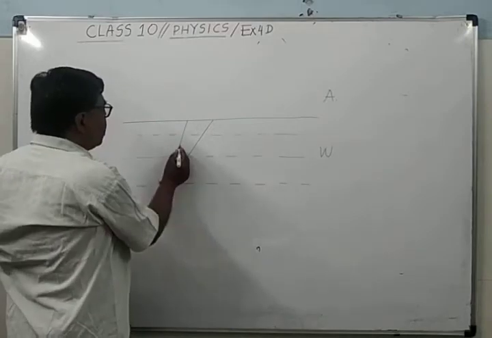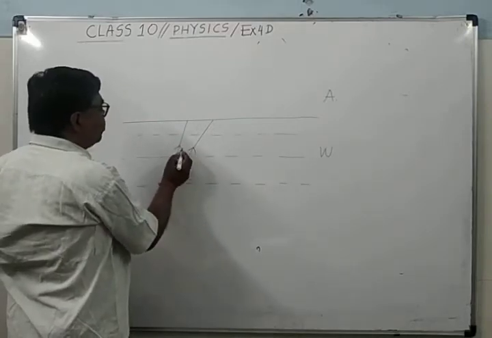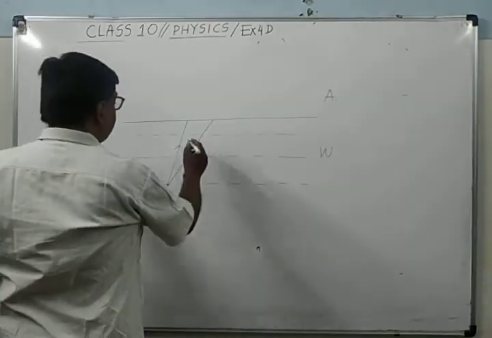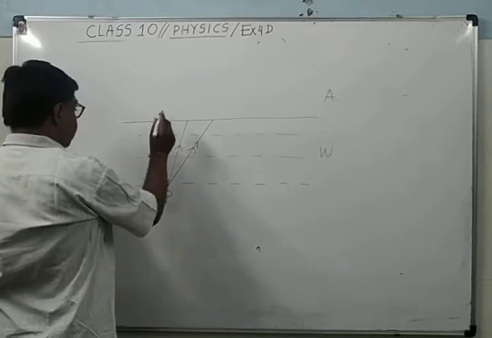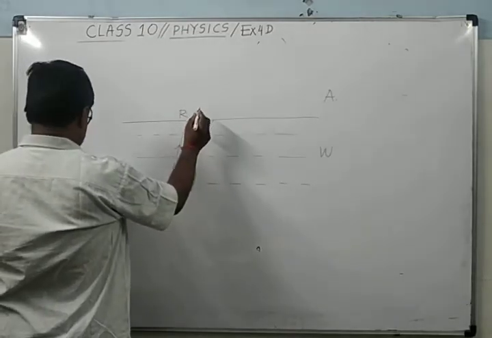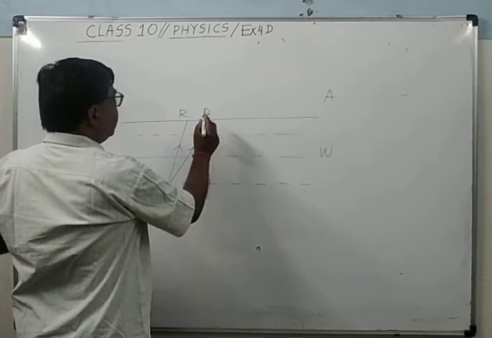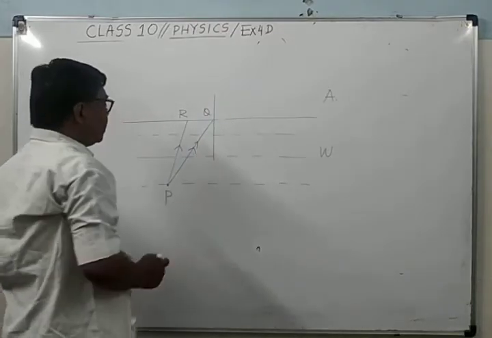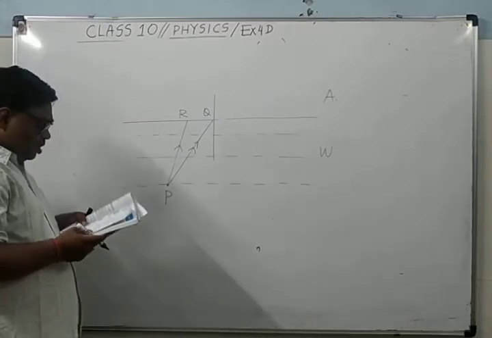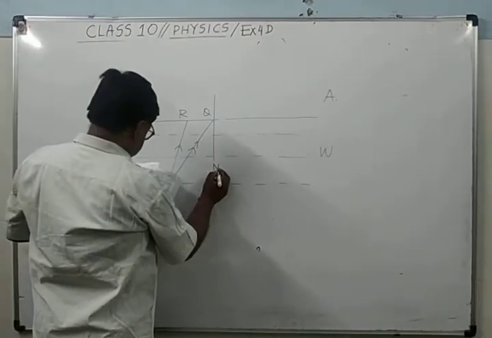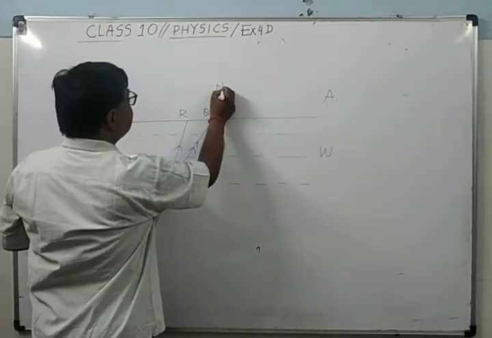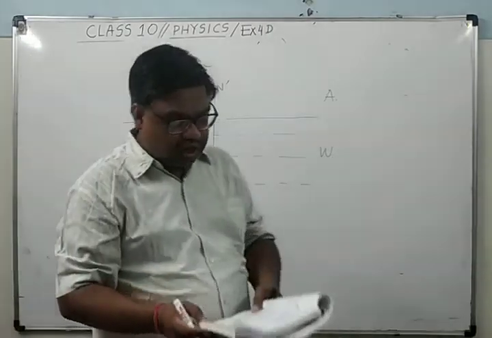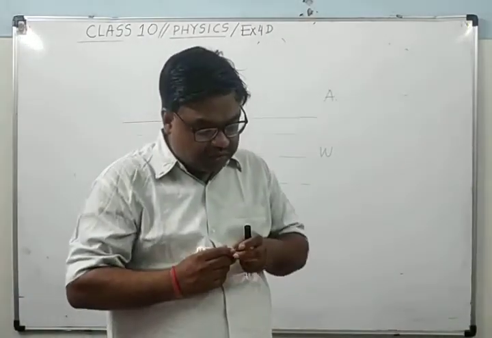These rays are part of the diagram which is given in the question. This is the double arrow ray, named PR, and this is named PQ, and here this is the normal. This angle is given normal. This is named N and N dash. It's clear. So in the figure, PQ and PR are the two light rays emerging from an object P.